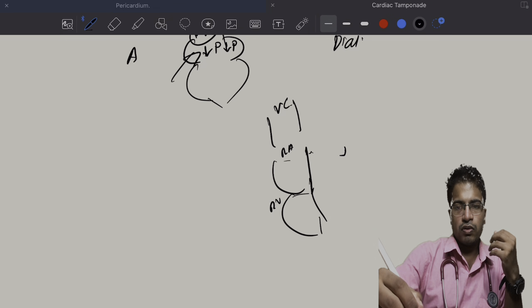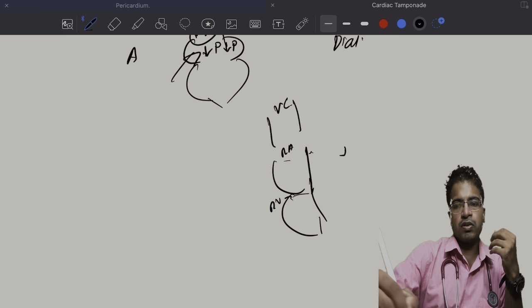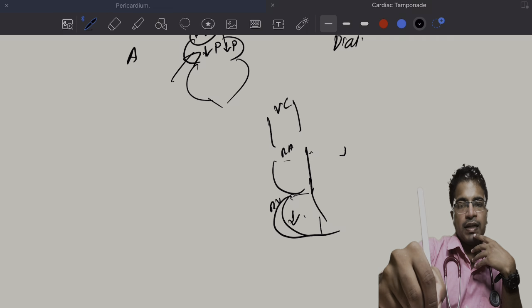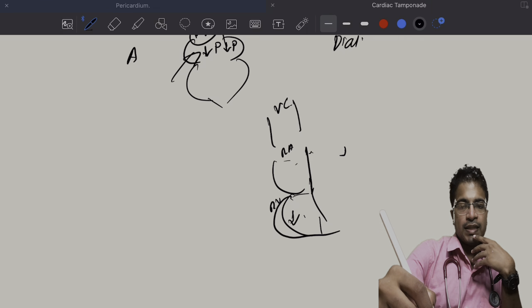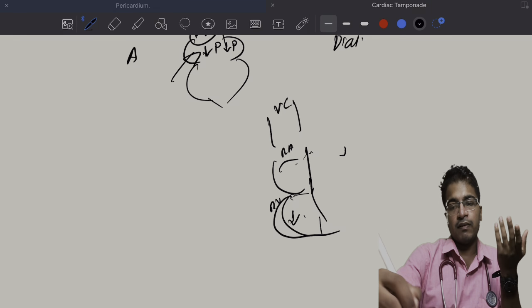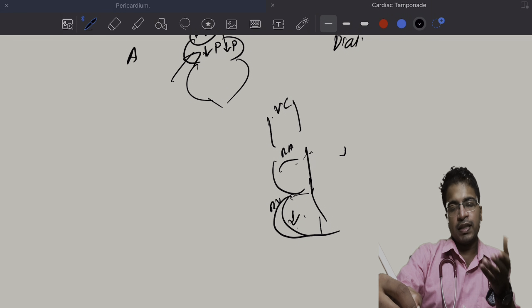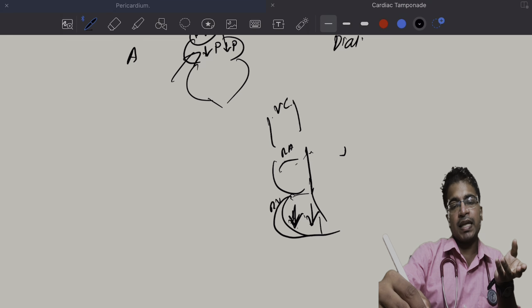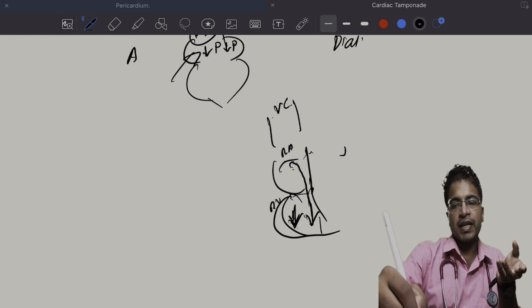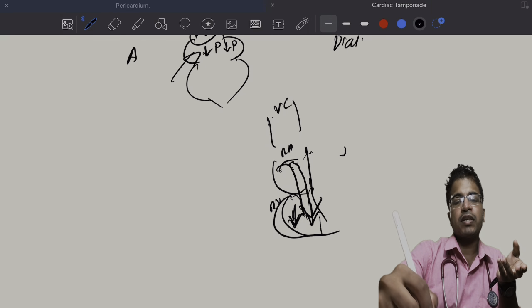During ventricular diastole, the pressure inside the ventricle will drop, and at this time the right atrial pressure is high because of atrial filling by the vena cava. When the ventricle pressure drops, due to the pressure gradient between the right atrium and right ventricle, the tricuspid valve gets opened. So this will result in filling of the right atrium into the right ventricle.